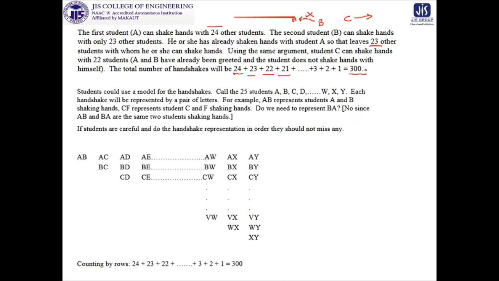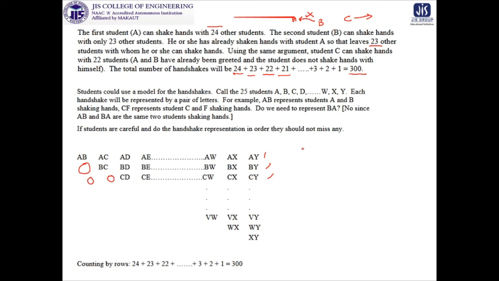And this is another process, which tells us that as it is symmetric, we have AB, AC, AD, AE, and in this way it goes on. Then for B, the same thing applies. There will be nothing in these two positions, it will start from this, and so on. You will get 300. Clear?